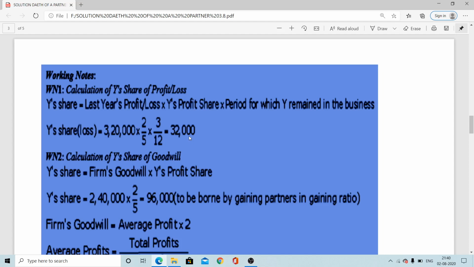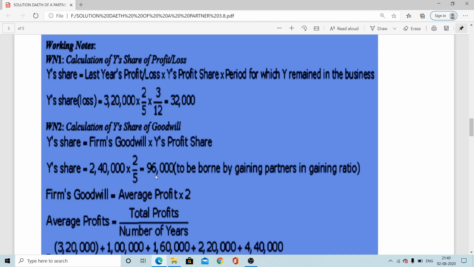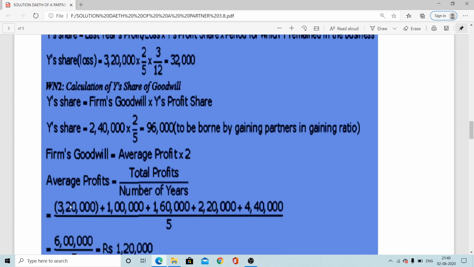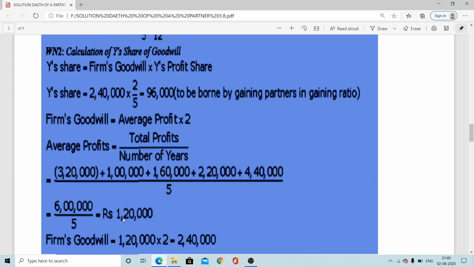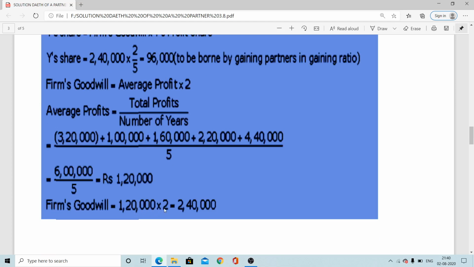Now the calculation of goodwill. First of all, the average profit: 2018 loss, 2017 profit, 2016 profit, 2015 and 2014 profit. The total of these profits and the loss comes to 6 lakhs, divided by 5, so the average is 1,20,000. It is mentioned that 2 years' purchase of the average profit will be the firm's goodwill. So 1,20,000 into 2 is 2,40,000.